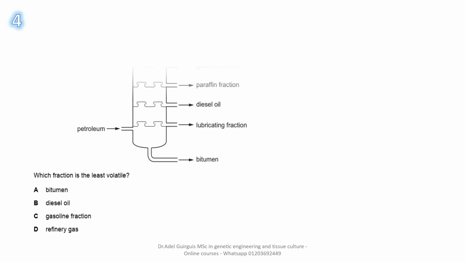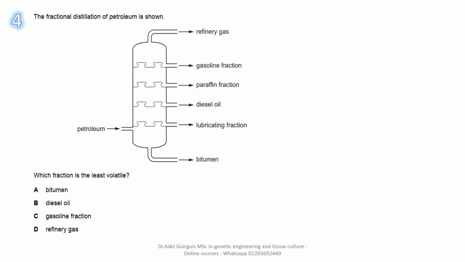Number 4. The fractional distillation of petroleum is shown. Which fraction is the least volatile? What is meant by volatility or volatile? Volatile means the tendency of a substance to vaporize, to become a vapor, like when we leave perfume open and it changes from liquid inside the bottle into gas.